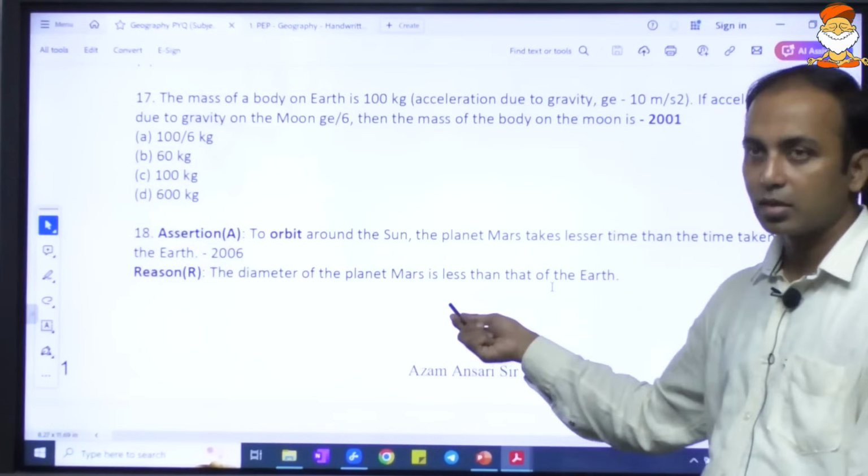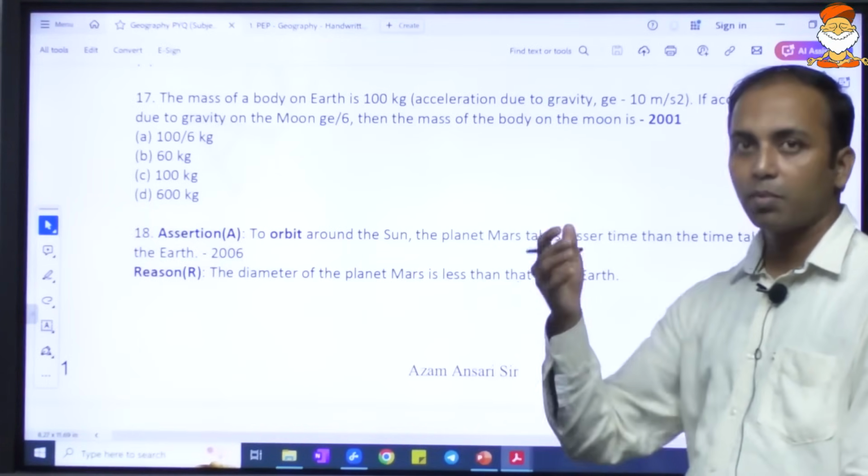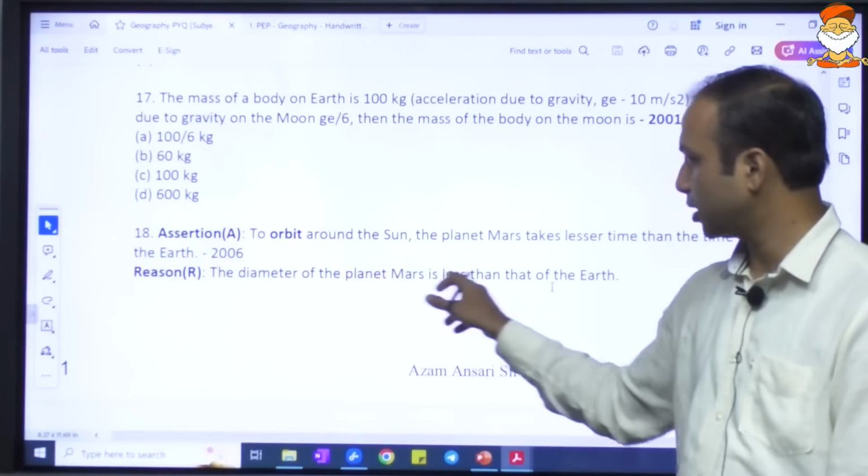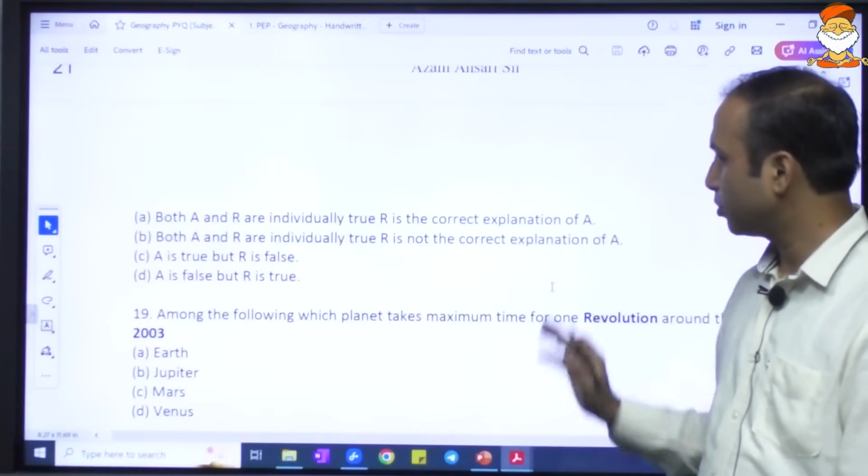The diameter of planet Mars is less than that of the Earth. This is correct. Okay, this is true. The Mars is half the size of that of the Earth. So definitely this statement is correct. Okay, quite a concept based question.